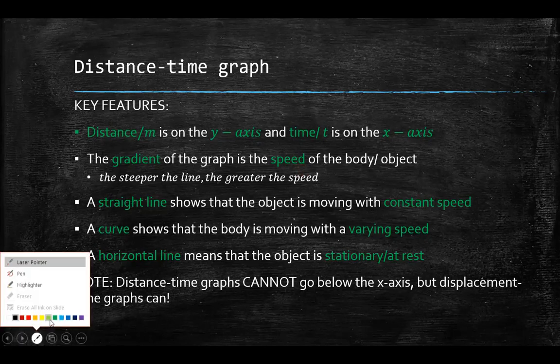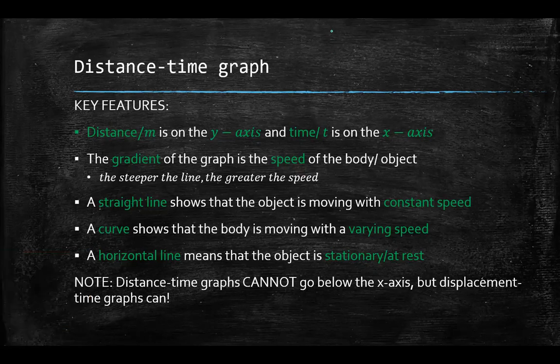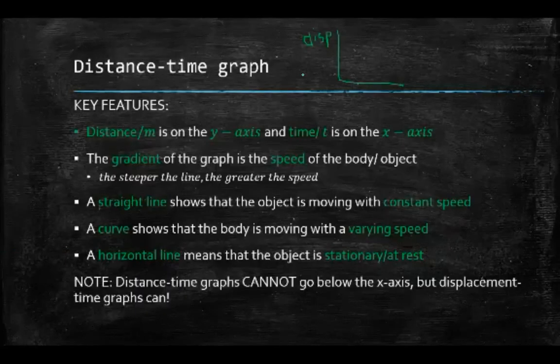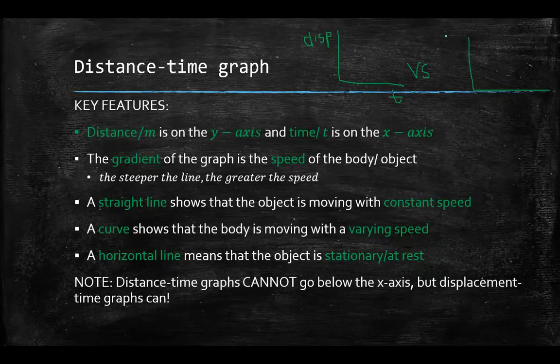Let me draw this out. Let's say this is my displacement time graph, d for displacement, t for time, versus the distance time graph. We know displacement over time is velocity, and distance over time is speed.